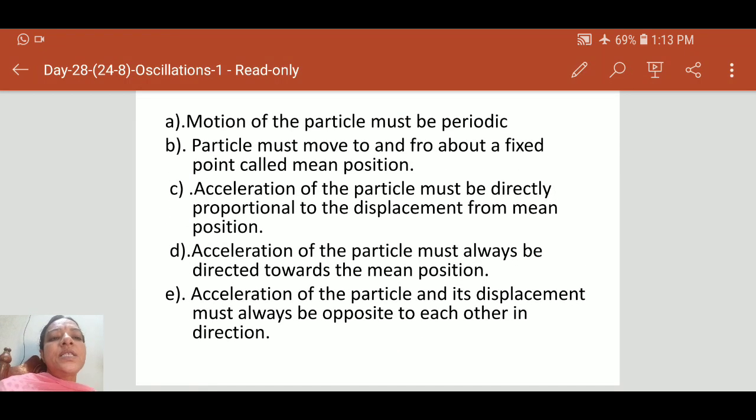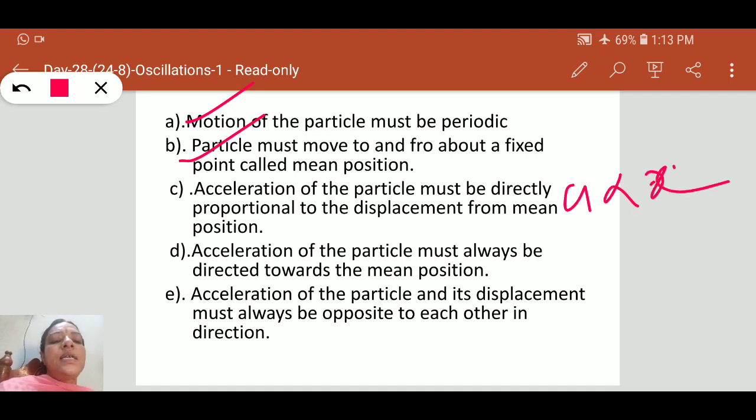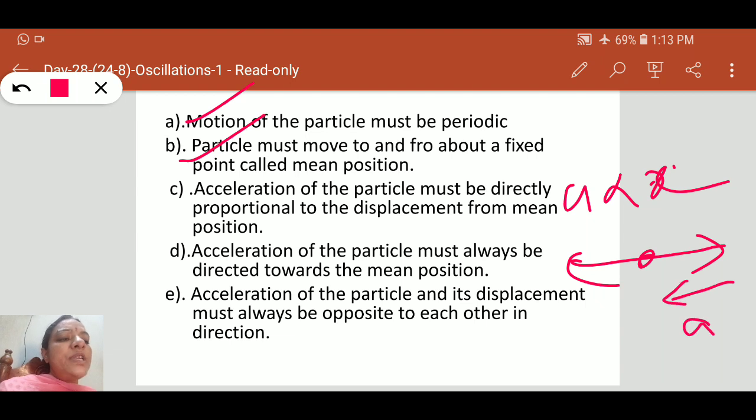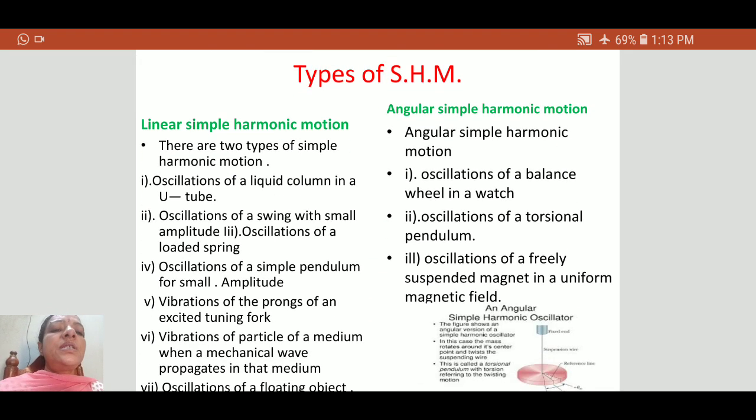So the total conditions to execute simple harmonic motion are: the motion should be periodic; the particle must move to and fro about a fixed point; acceleration is directly proportional to x; acceleration of the particle must always be directed towards the mean position; and acceleration of the particle and its displacement must always be opposite. If the body obeys these conditions, we can say that it is in simple harmonic motion.